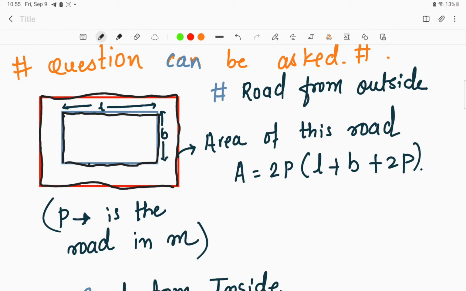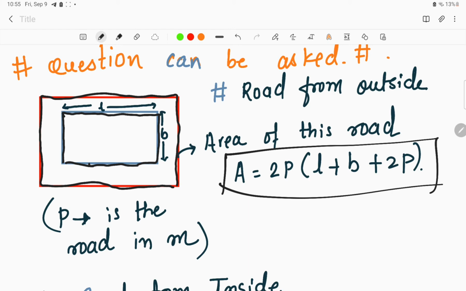Area is equal to 2p. Now p is what? p is the width of the road that we have kept, of a particular meter, x meter, consider it. Area is equal to 2p times (L plus b plus 2p). Okay, this is the formula when we consider a particular road which is outside the rectangle.